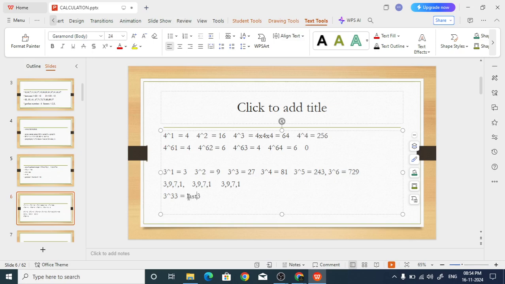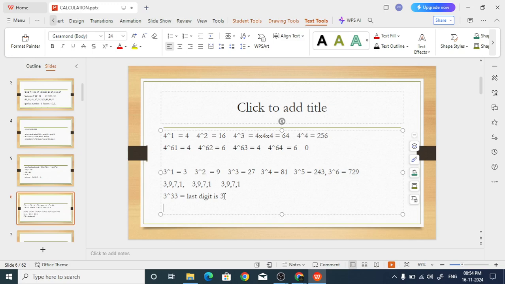Why? See, 3 power 3, 3 power 4, 3 power 5 is 3 again. So when you divide this 33 by 4, the quotient is 8 and 1 remains. That 1 means the fifth one, so that is 3.